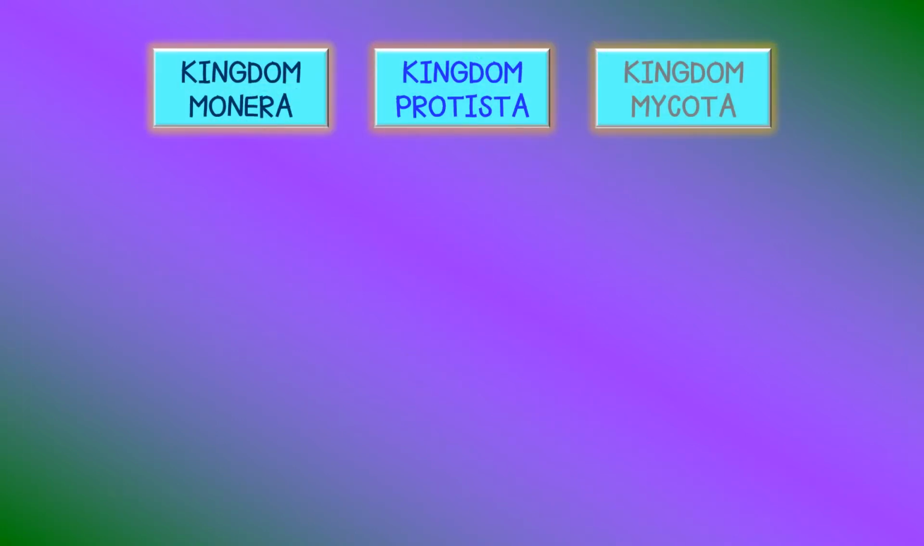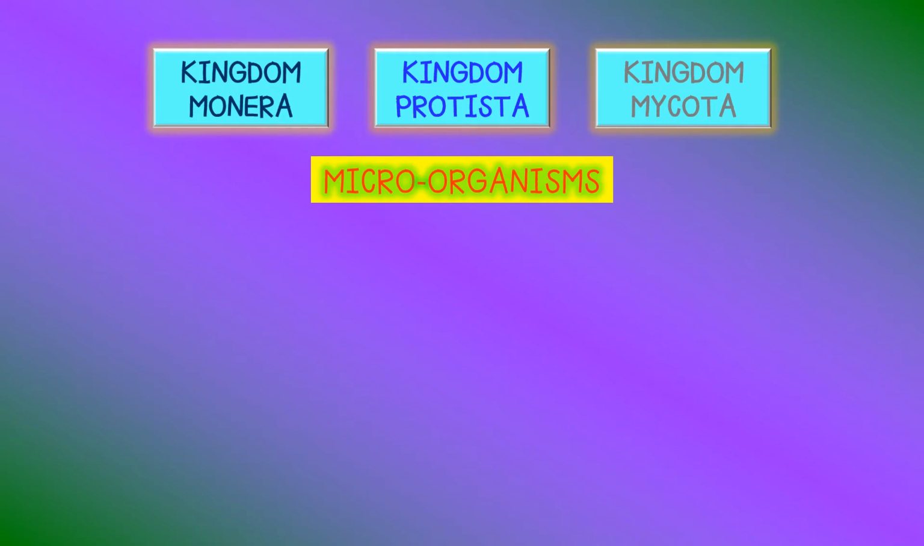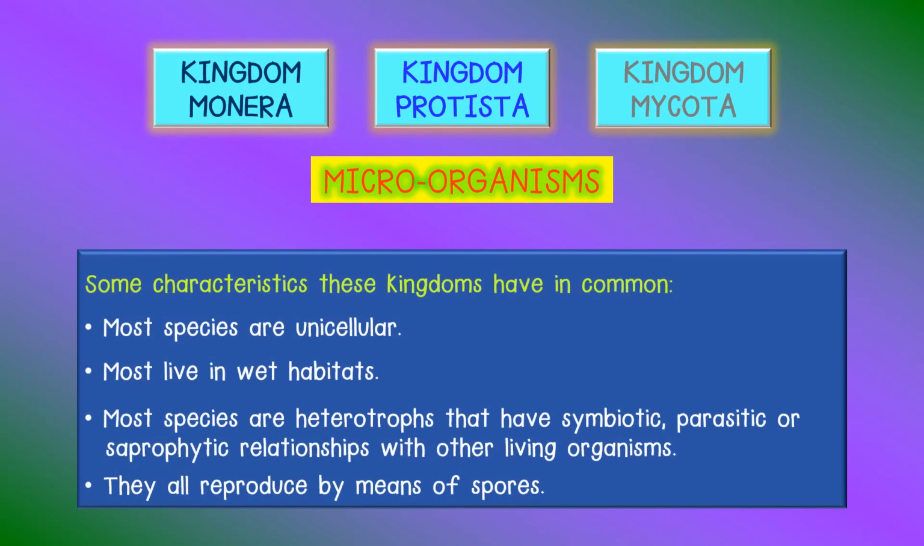In this lesson, we will only discuss kingdoms Monera, Protista and Mycota. The living things belonging to these groups are often called the microorganisms, because most of them are very small. These 3 kingdoms are very different, but they do share some characteristics.